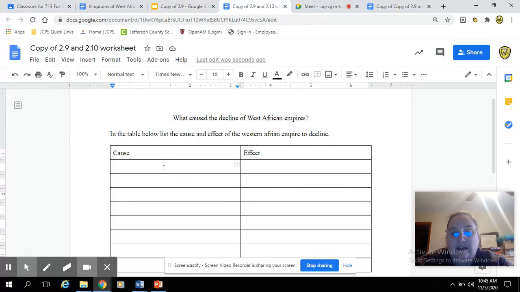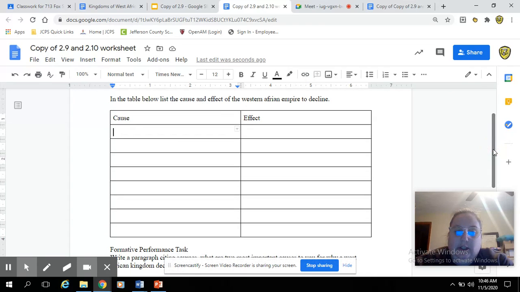What we did focus on in class was why does West Africa decline? Another fancy word for decline is just falls apart. Why did West Africa fall apart? Those kingdoms no longer exist. So what you're doing, you're looking at each and every slide and telling me what was the cause, what caused them to fall apart, and then what was the effect from it.